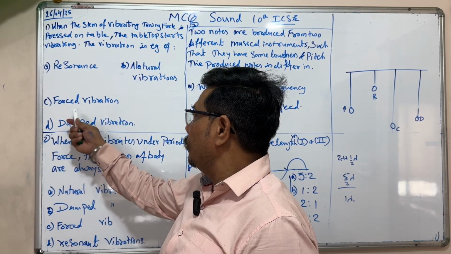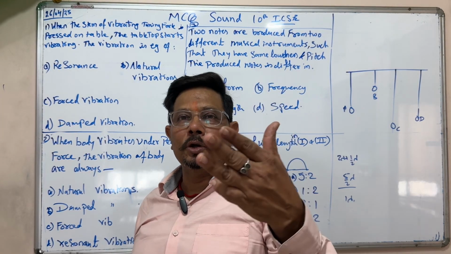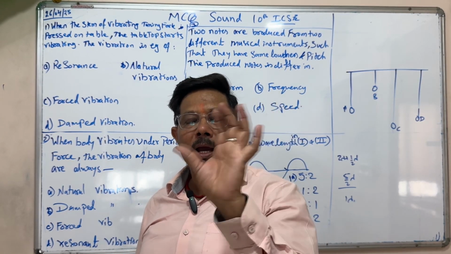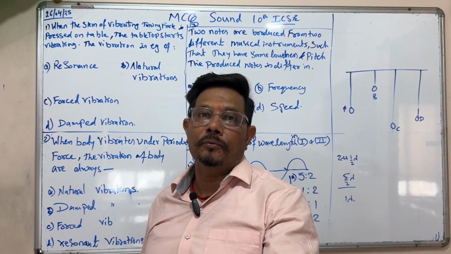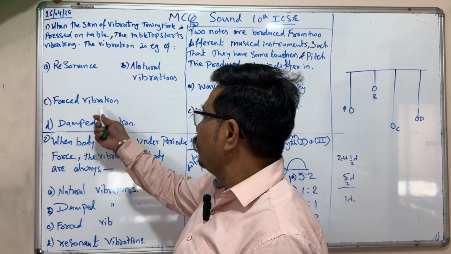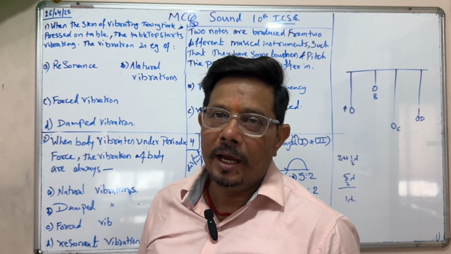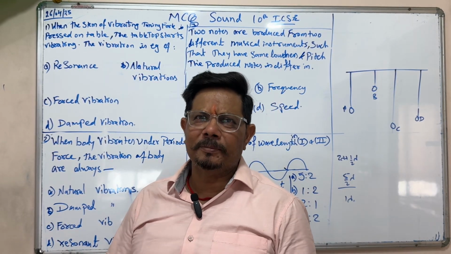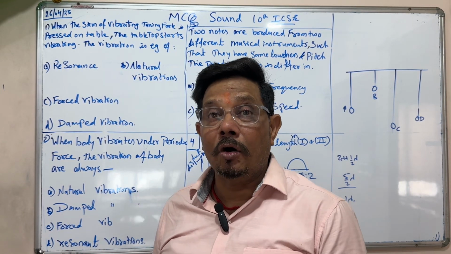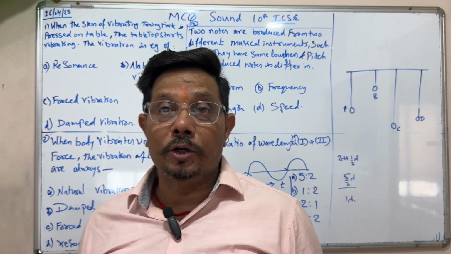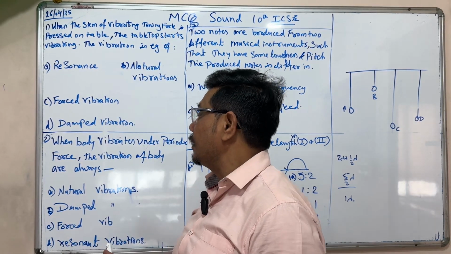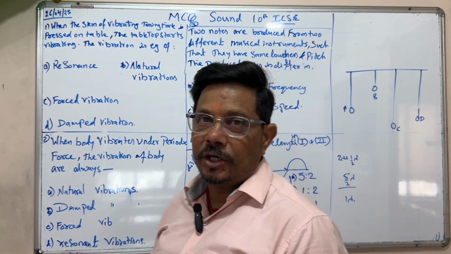Now forced vibration means you put the tuning fork near the tabletop and it vibrates along with the force. That is called forced vibration. And damped vibration is not possible, because damping can occur only after some time, but why was it vibrating due to the tuning fork, that we have to answer. So forced vibration is the right answer.